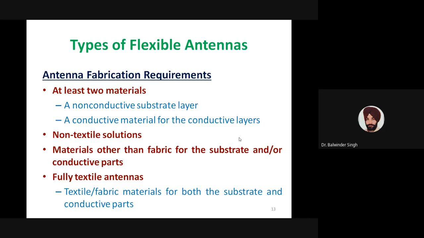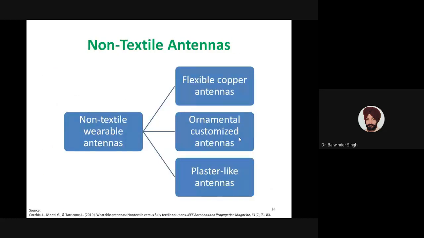When we say fully textile antenna, both the substrate and conductive parts are fabricated using textile or fabric materials. So our further discussion is mainly classified into these two categories: non-textile antennas and fully textile antennas. In terms of non-textile antennas, there are three broad categories. We can have flexible copper antennas, ornamental customized antennas, and cluster-like antennas. So we'll be going through these three major classifications of non-textile wearable antennas.